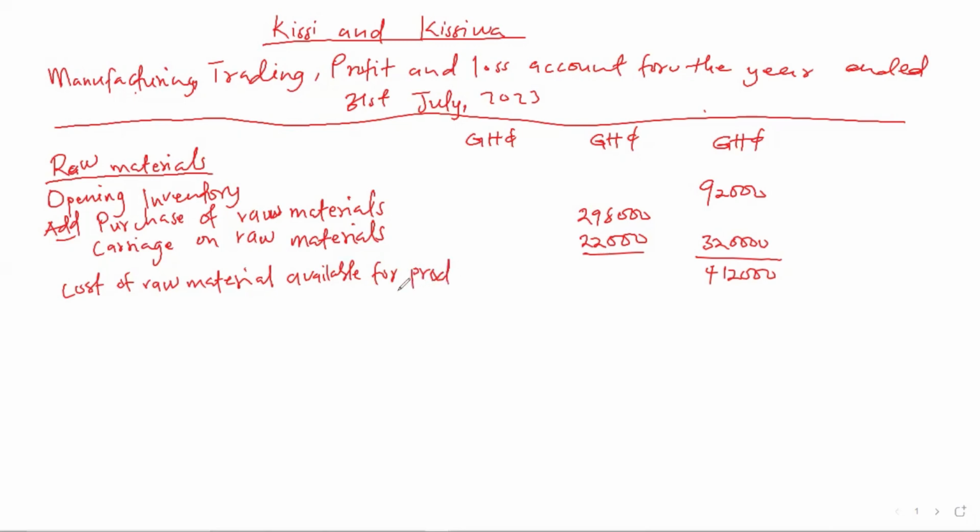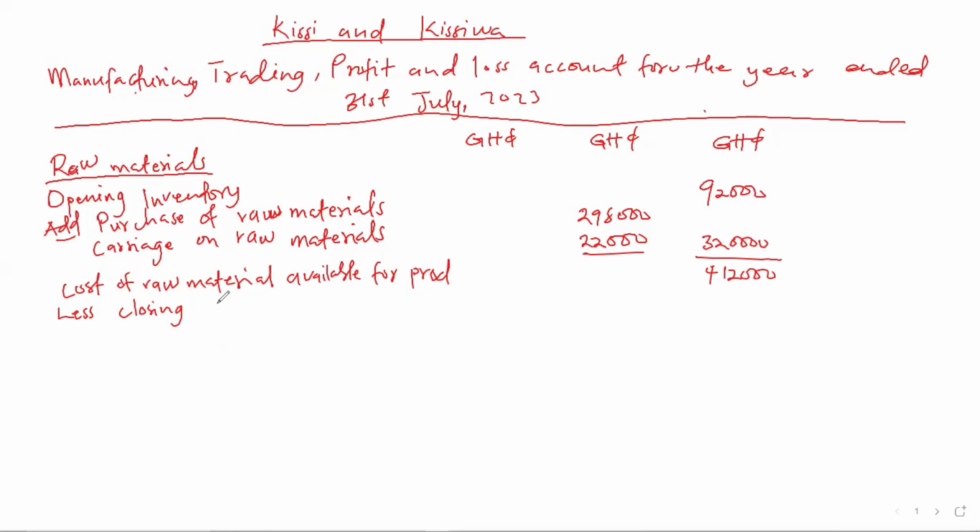As soon as you get the raw materials available for production, then you less the closing inventory of raw materials. Probably not all the raw materials were used for the production. So if not all the raw materials were used, then you have to less the raw material that was left. So we less closing inventory for raw materials. When you look at the question, we have the closing raw materials, which we find in the additional information.